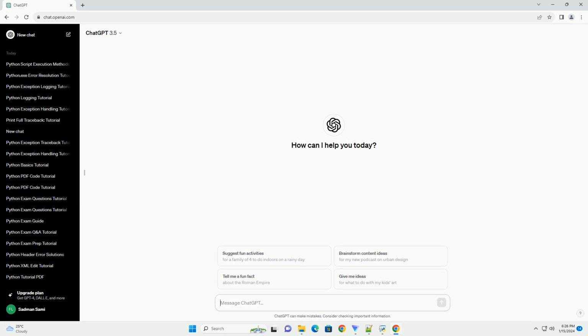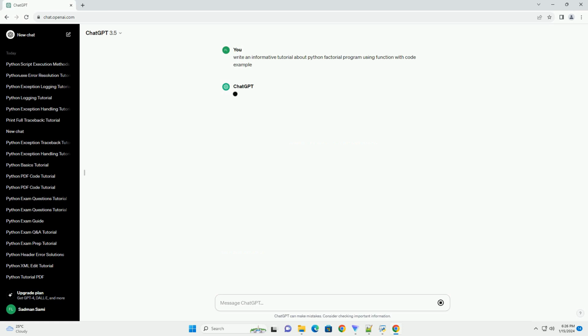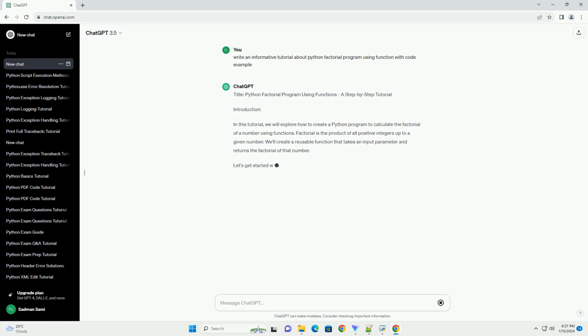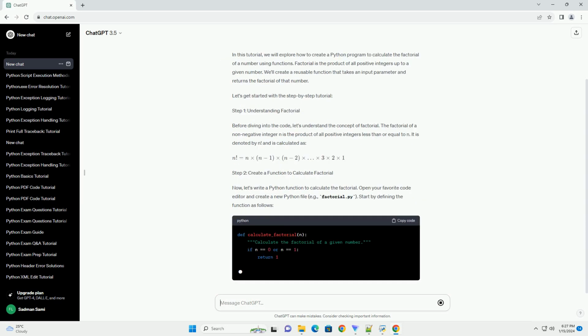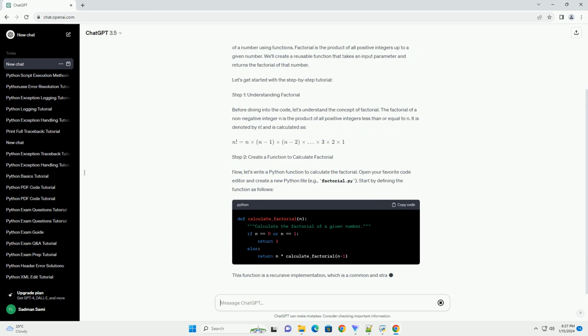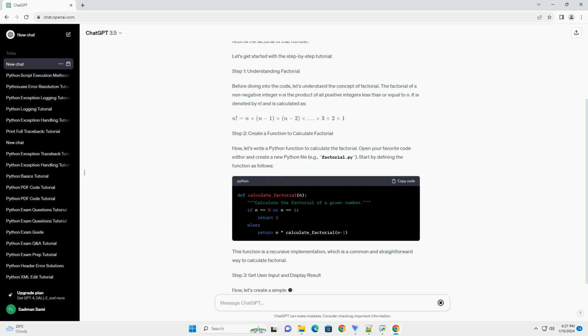Title: Python factorial program using functions, a step-by-step tutorial. Introduction. In this tutorial, we will explore how to create a Python program to calculate the factorial of a number using functions. Factorial is the product of all positive integers up to a given number. We'll create a reusable function that takes an input parameter and returns the factorial of that number. Let's get started with the step-by-step tutorial.